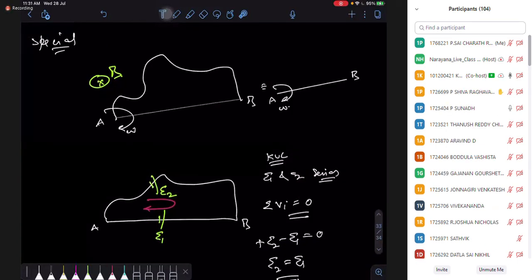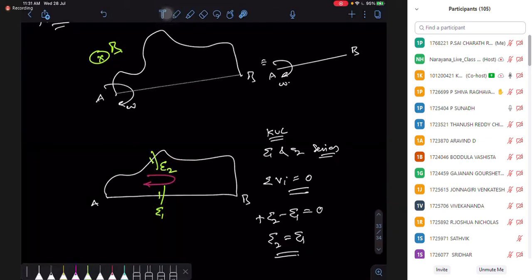So the moving conductor behaves as a battery, right? Yes, sir. So this whole loop is behaving as one battery, and this AB is behaving as another battery. Are these two batteries equal? Yes, they are equal according to my KVL rules. Kirchhoff voltage rule, the EMFs must be equal.